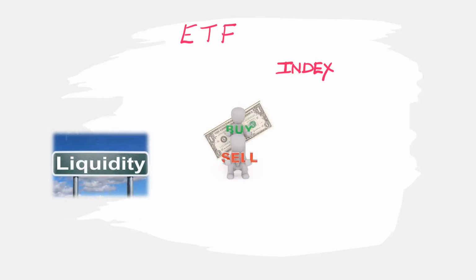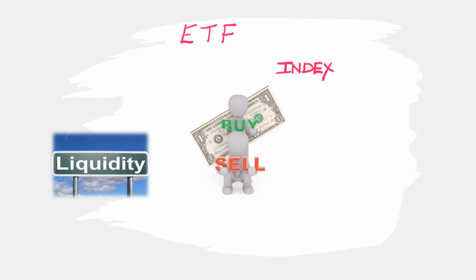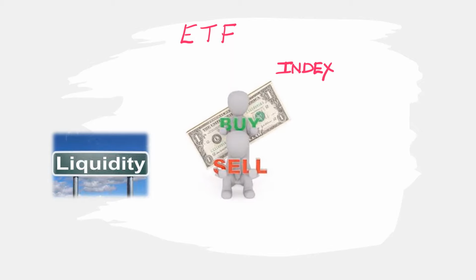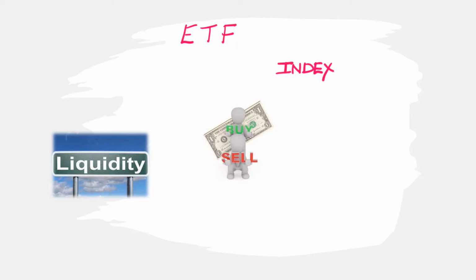If an ETF is having good liquidity, it means there are more people actively buying and selling the ETF units. And hence, in case you would like to exit and sell your ETF units, there are buyers readily available and hence you will not have any problem. On the other hand, if the liquidity of that particular ETF is low, there are not many buyers available when you want to sell the units and hence your sell order may not be executed.